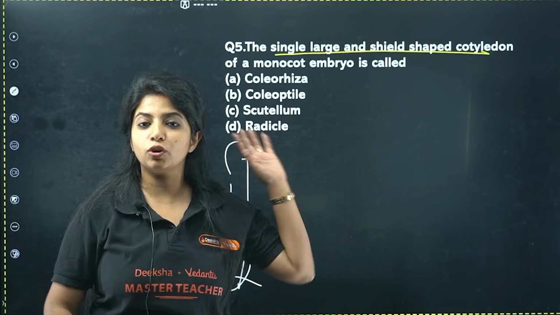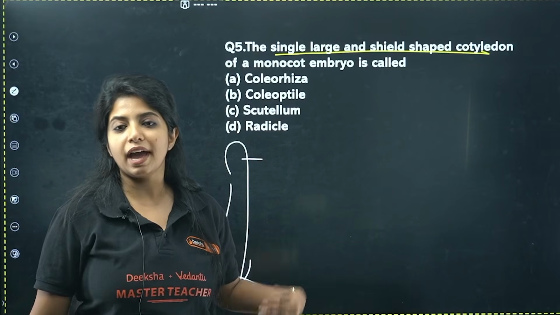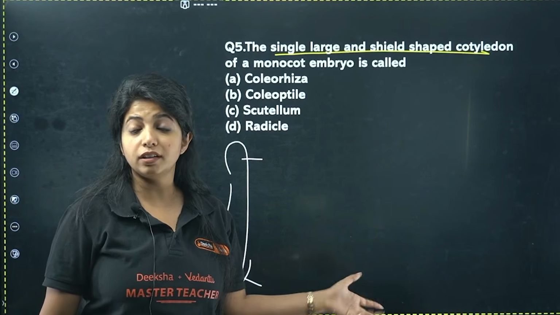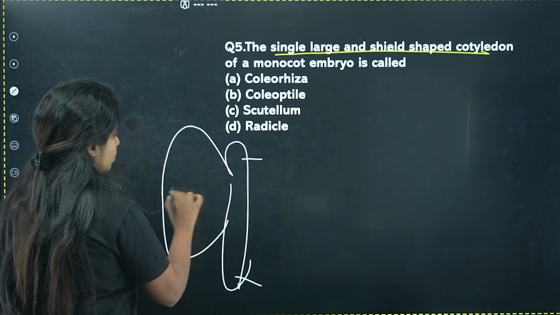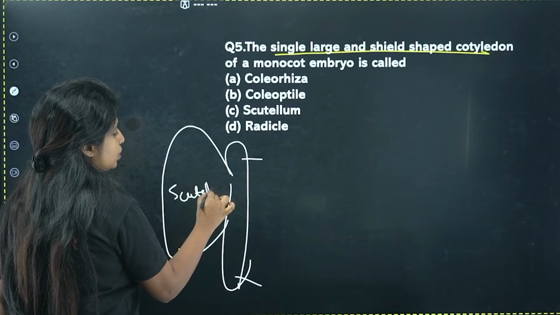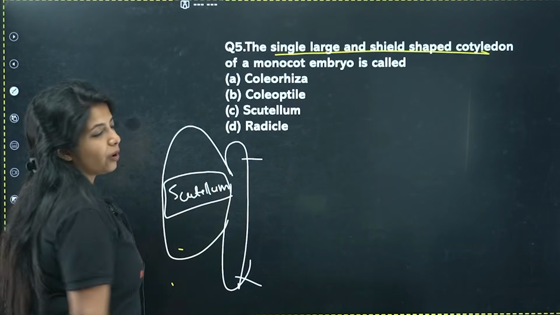Above the plumule, you have the coleoptile. Below the radicle, you have the root cap as well as the coleorhiza. And there is only one cotyledon out there, and what do you call this? Scutellum. You will call this scutellum.